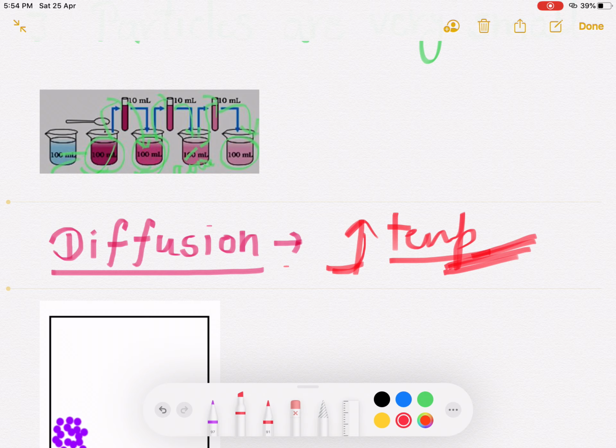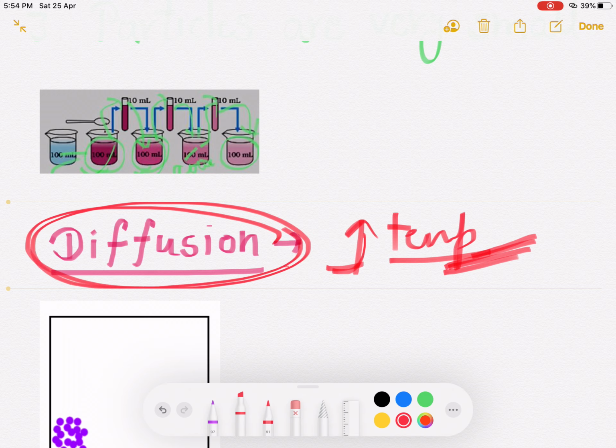Their kinetic energy is increasing, which means their speed of movement is increasing. Then the diffusion rate is also increasing. So remember that increasing temperature increases the rate of diffusion.